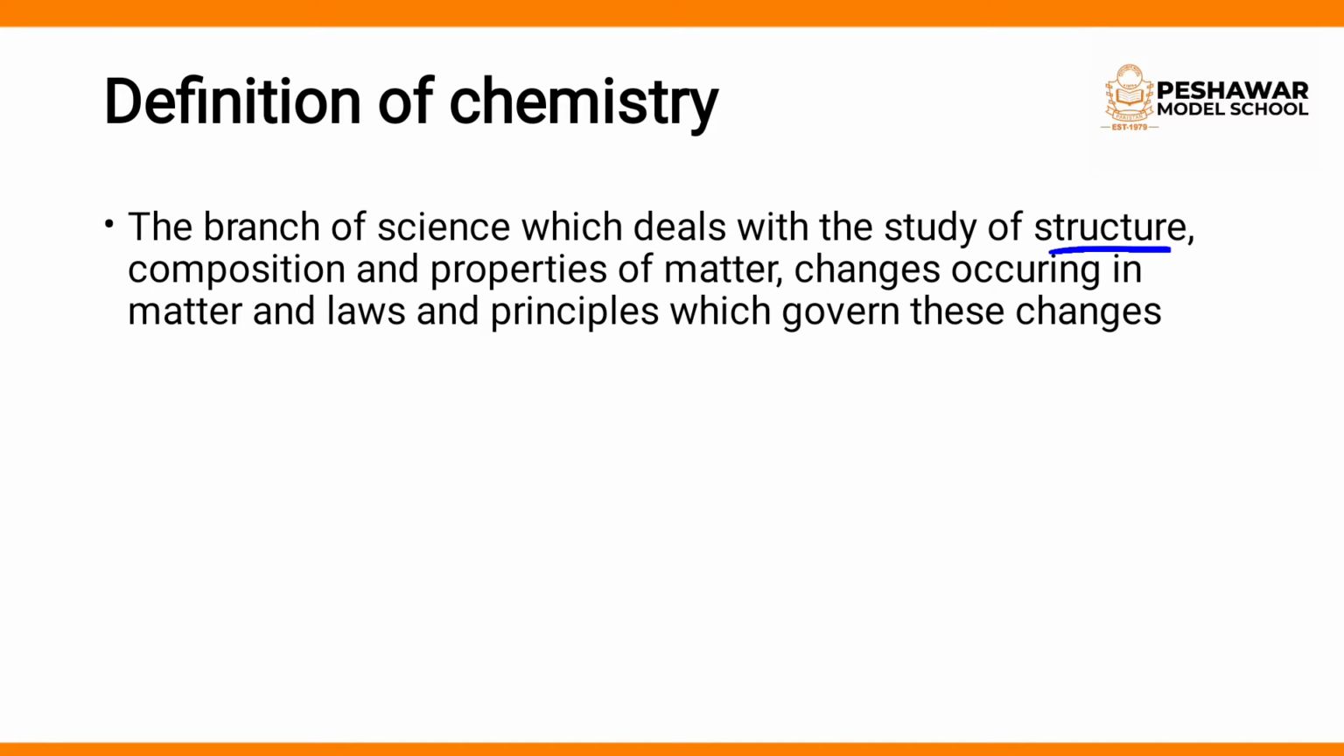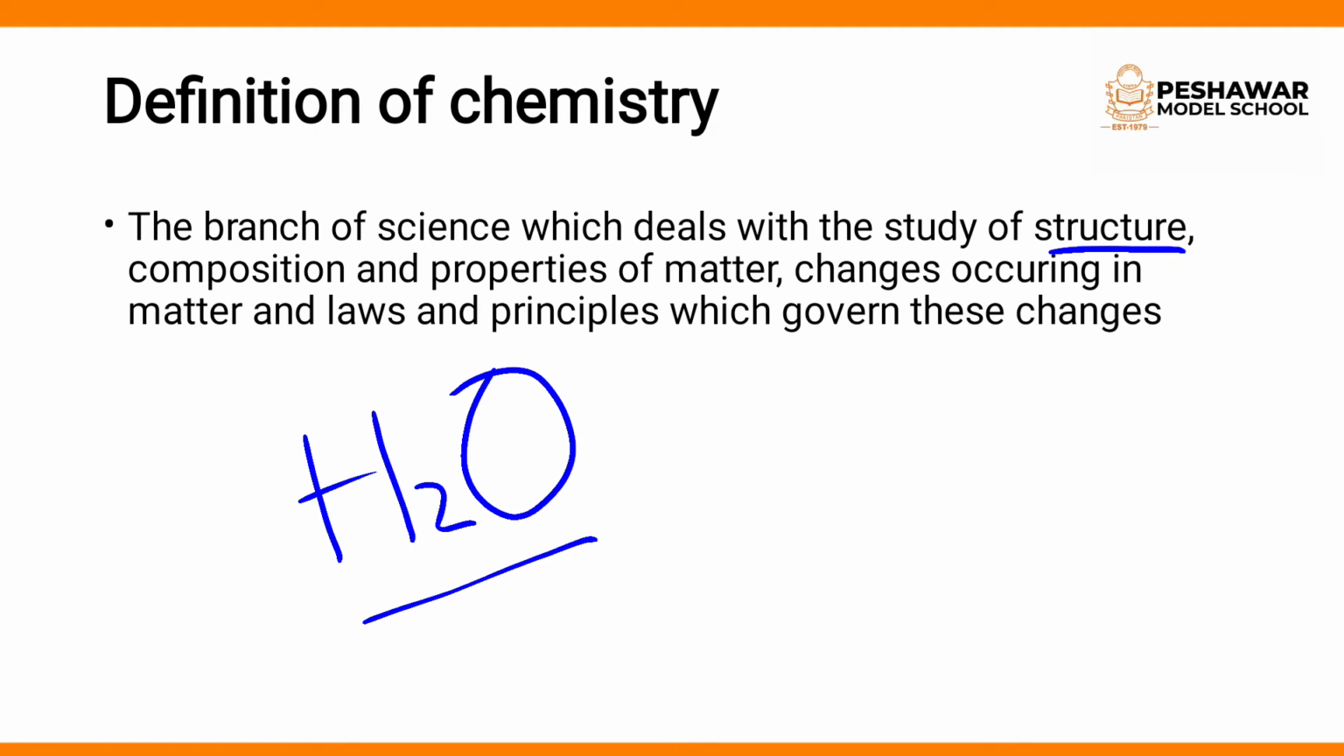For example, you have a matter, water, whose formula is H2O, so you study the structure of water, H2O. The second is the composition of water. Water is a matter, and what is its composition? It is composed of two molecules of hydrogen and one molecule of oxygen. Next, you study the properties of matter, the melting point of water, the boiling point of water. All these fall under the category of properties.